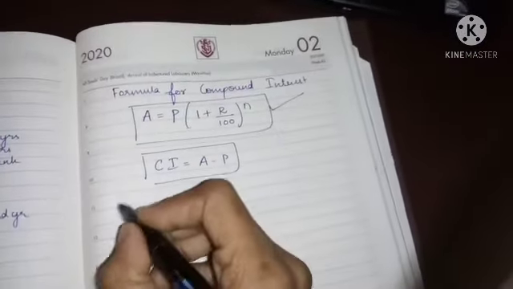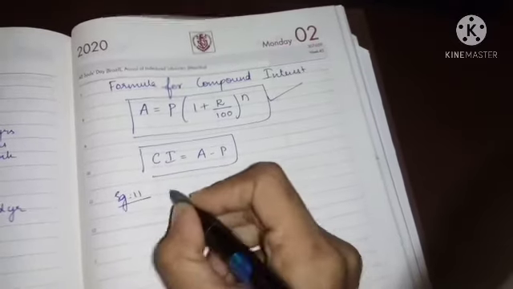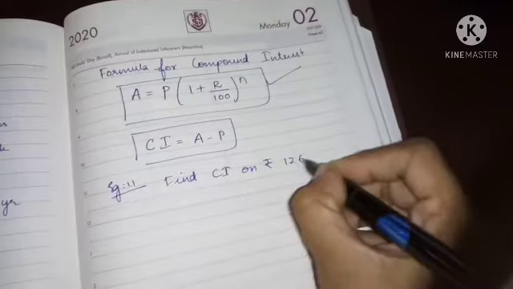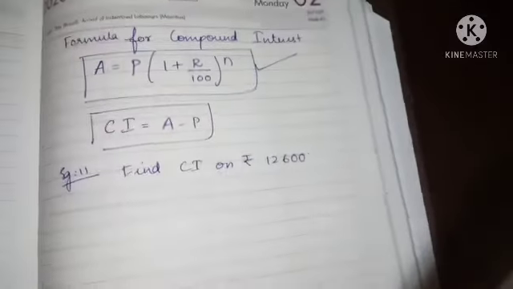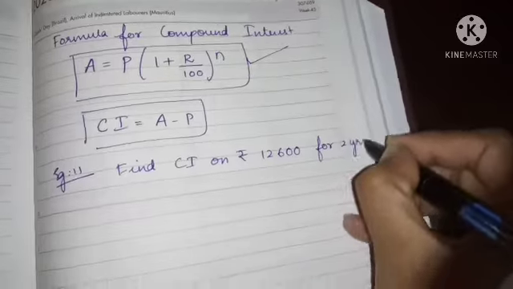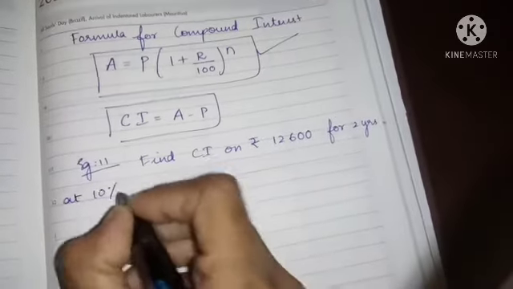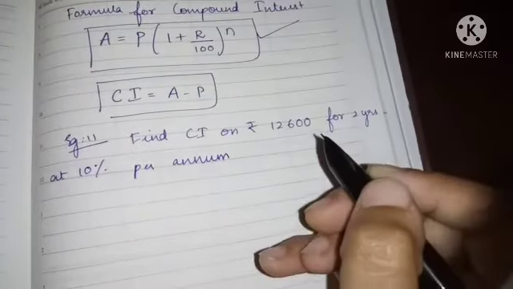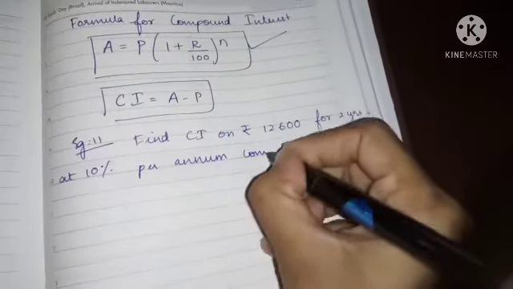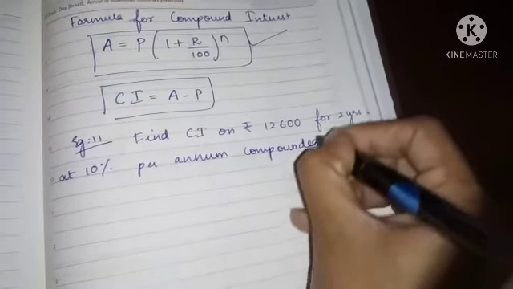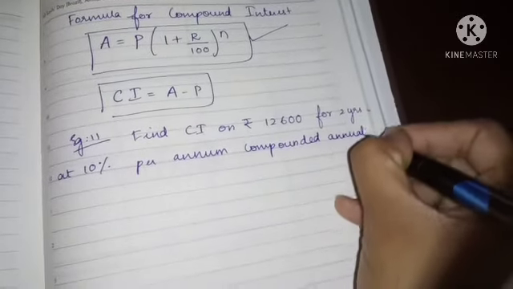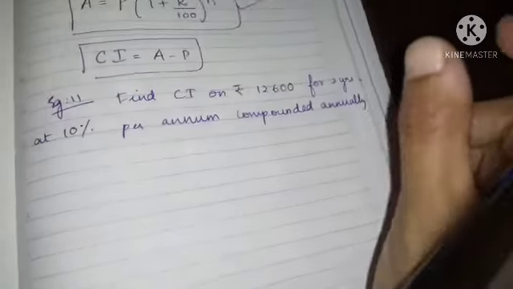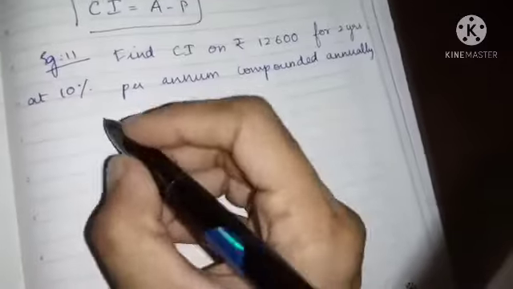So now we have example number 11. Find compound interest on rupees 12,600 for 2 years at 10% per annum. What does per annum mean? Per annum means per year, for each year. They are saying compounded annually. Compounded means they have added the interest to the principal, so each year there is a change.